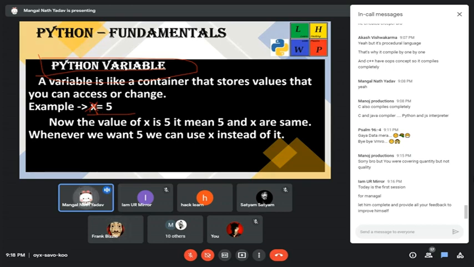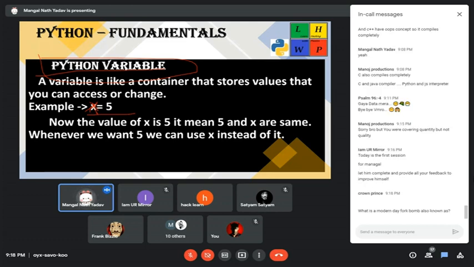Now the value of x is 5. Nothing else can be. We stored a particular value in x. This x is stored in memory, and its value will be 5. Whenever we want 5, we can enter x, which is equal to 5. There's no difference between both.